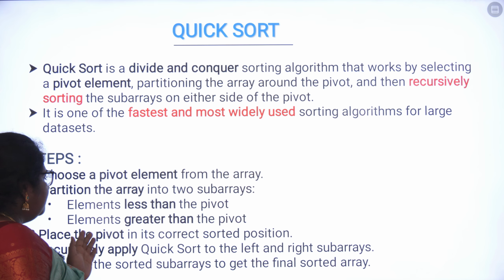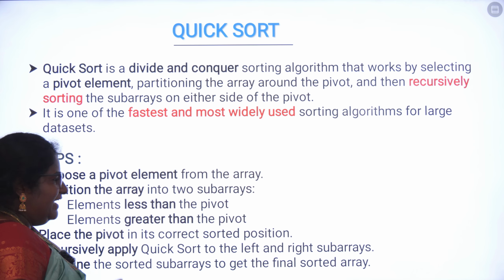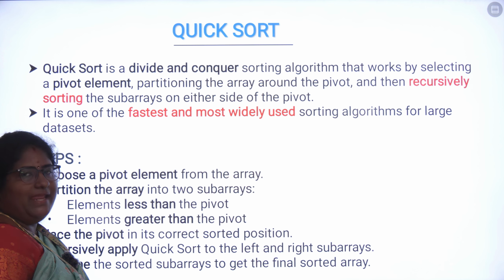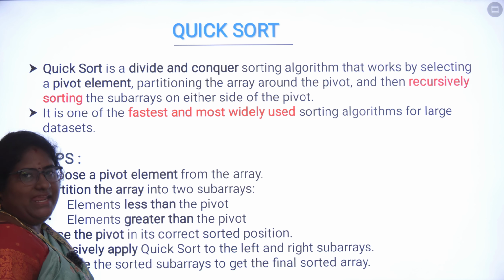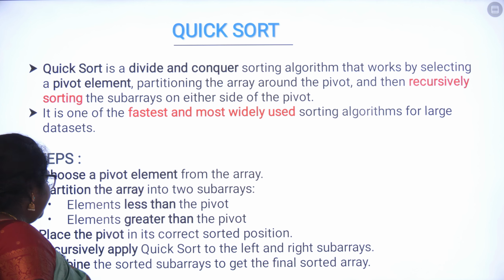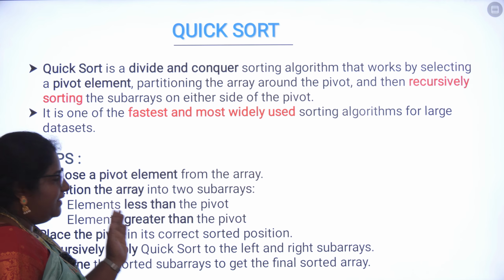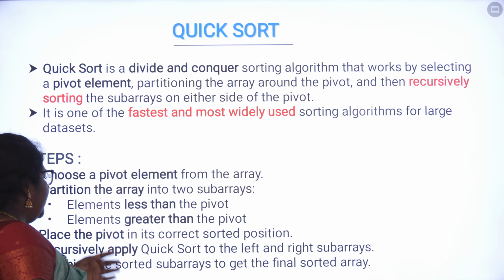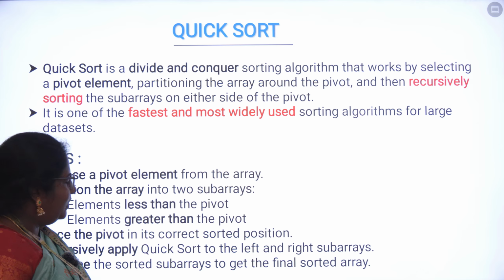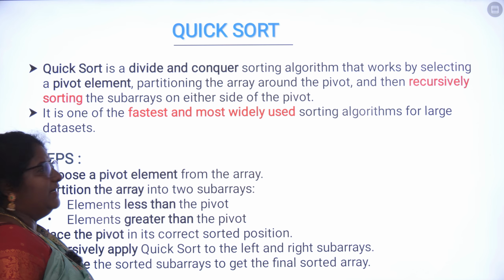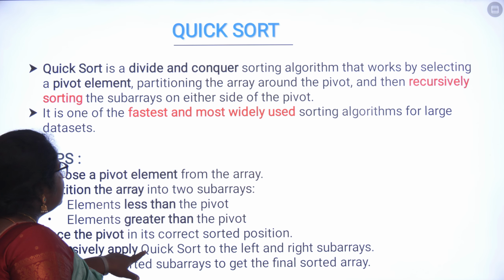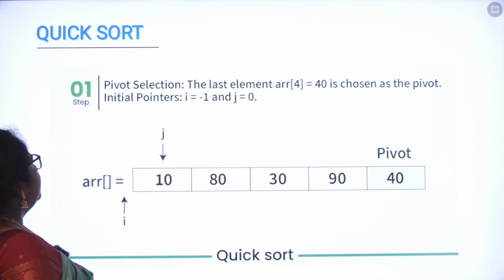Then recursively apply quicksort to the left side and right side subarrays until all the arrays are sorted. After sorting your left side and right side subarrays, you are going to combine them and produce the final sorted array. So these are the steps that we are going to follow for quicksort.